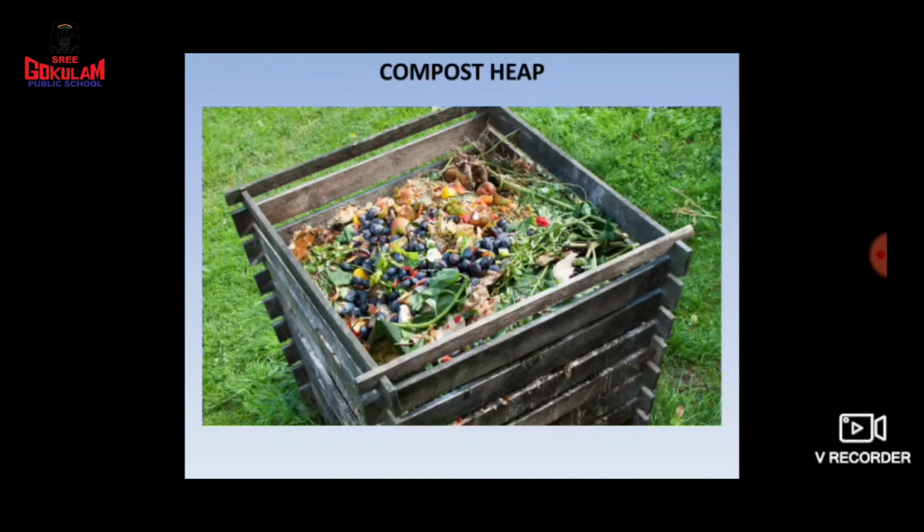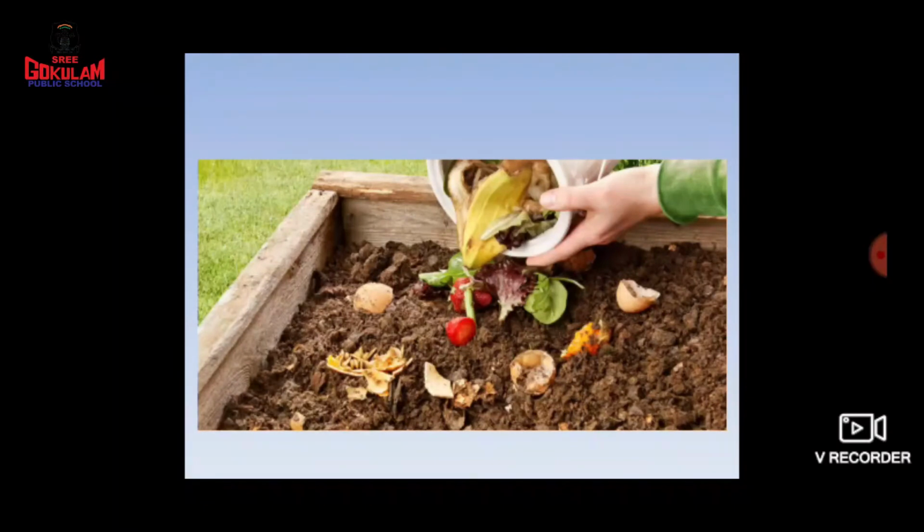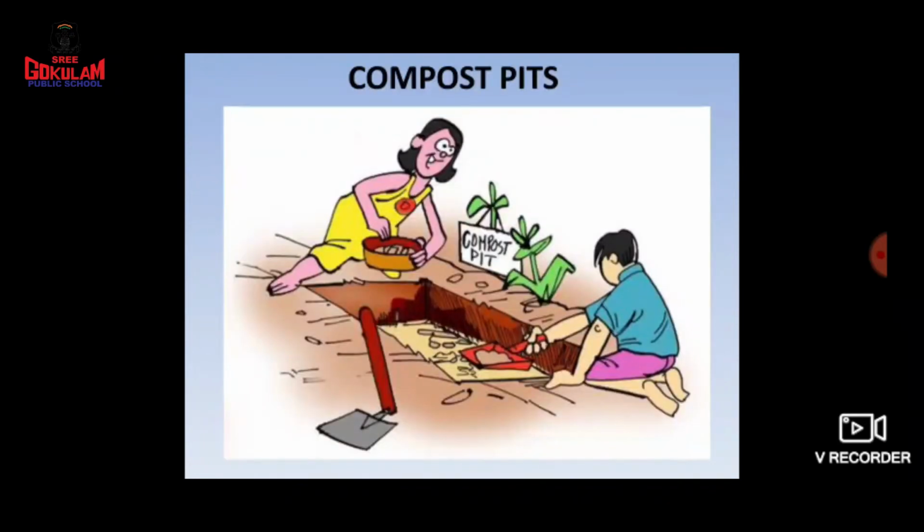And see, children, I will show you one more thing. This is called a compost heap. Here you can dispose of waste and you can also make compost pits. Can you see what these children are doing here? Yes, they made a pit. In that pit, what are they doing?